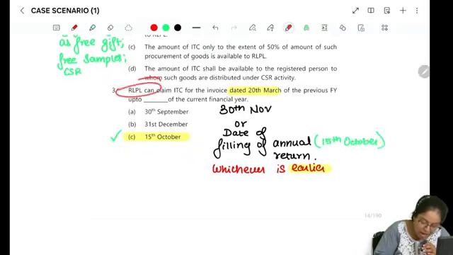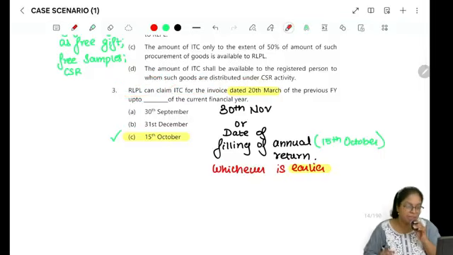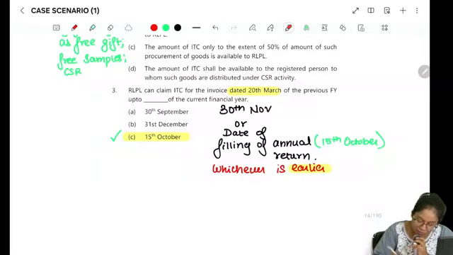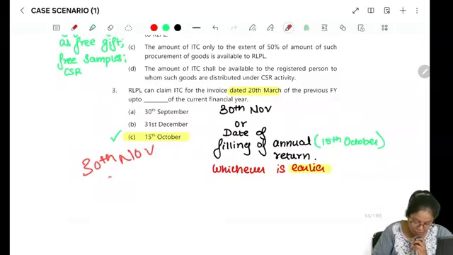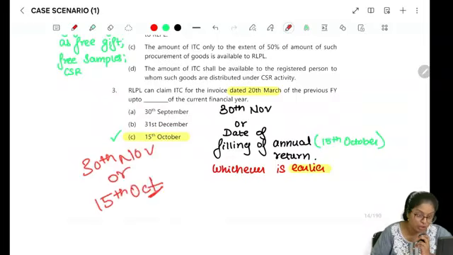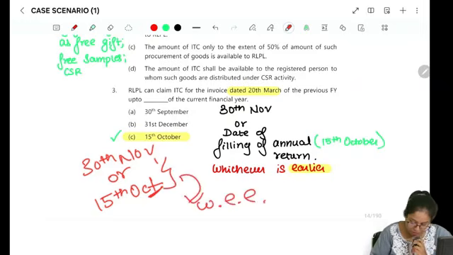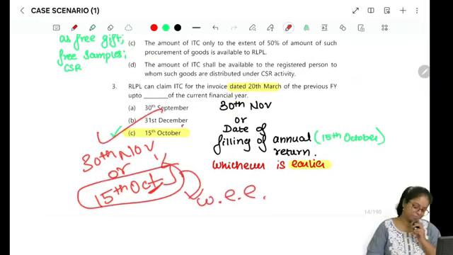Question number 3, RLPL can claim ITC of the invoice dated 20th March of the previous year up to the current year. Till when can they claim the ITC? It is 30th November or date of filing annual return. Date of filing annual return, we saw it was 15th October. It was given in the last para, right? Whichever is earlier, so it is going to be 15th October.